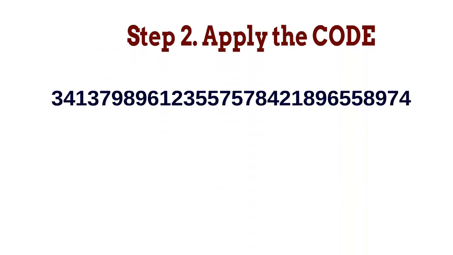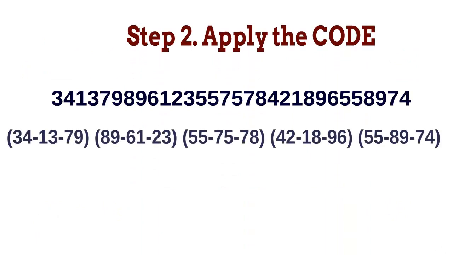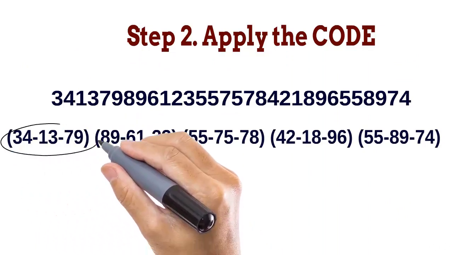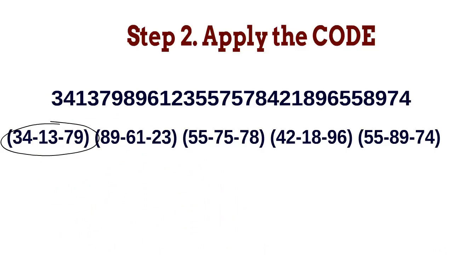Step 2. Apply the code. When you have to memorize long numbers, first you have to chunk them in 6. The first 2 digits are converted into a person. The second 2 digits become an action, and the third pair of 2 digits become an object. The unique combination between that person, the action of another person, and the object of a third person will create a memorable image that you will place along an imaginary journey.